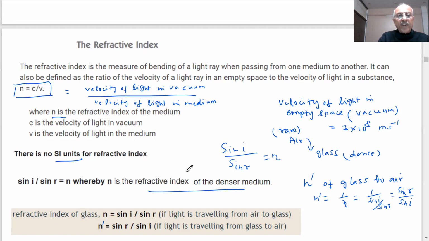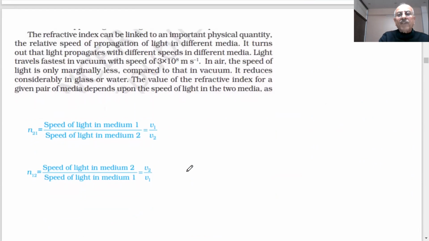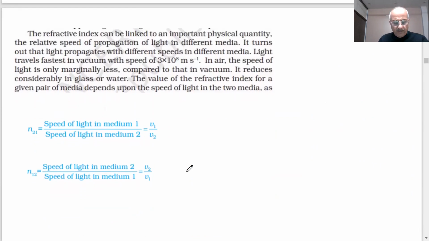Note down everything, students. So what we are saying is a very important thing. There will be questions in the paper on refractive index. Refractive index can be linked to an important physical quantity, the relative speed of propagation of light in different media. The speed of light is different in different media, so they will have different values of the refractive index.